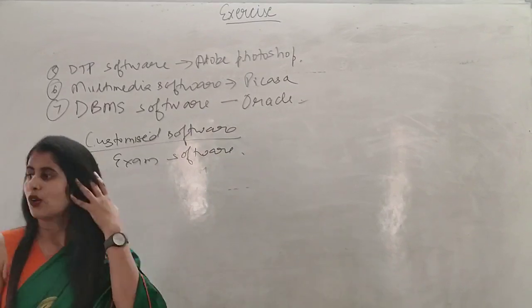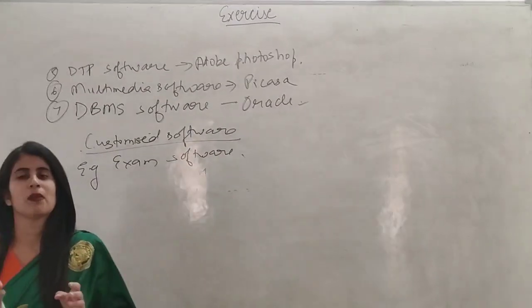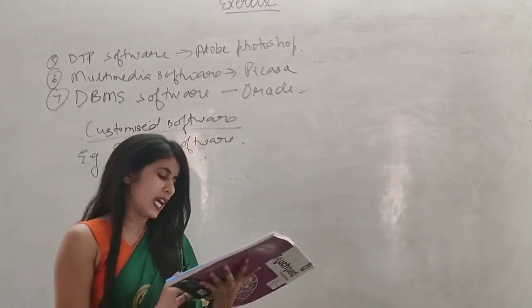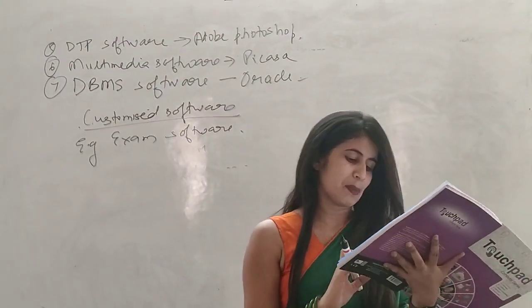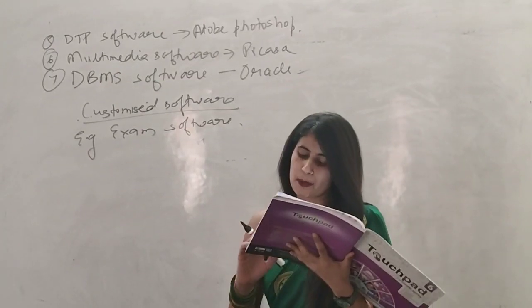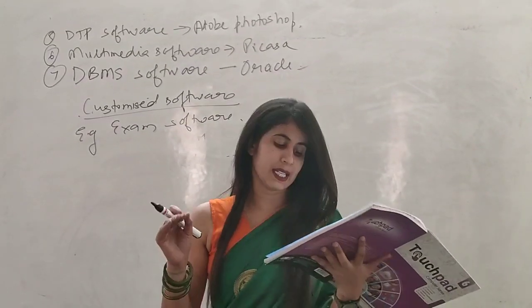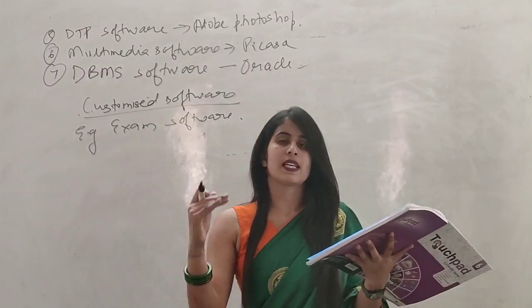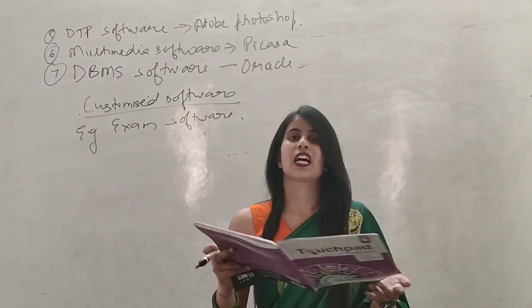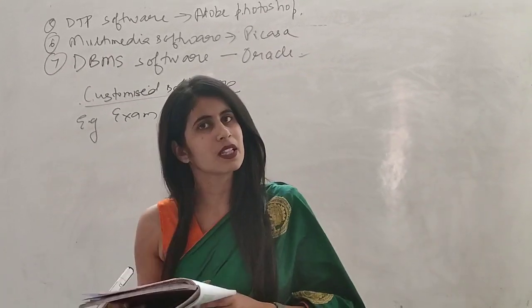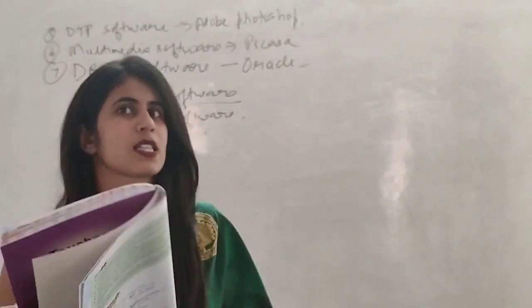Okay. Now next questions are application based questions. Okay. So the first one is Sia's father wants to type a letter to his friend. Which type of software should we use? Means to type a letter and he wants to send it to his friend. So which type of software will they use? We know that all the typing work we do in word processor. Okay.